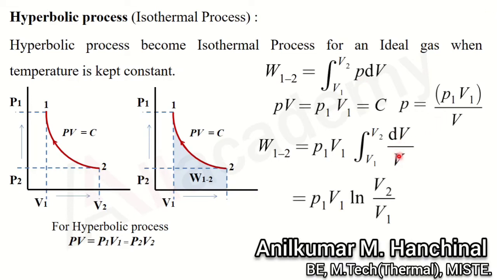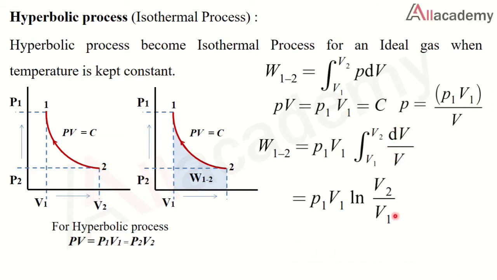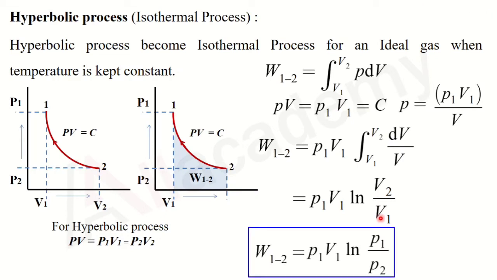Now integration of dx by x is nothing but ln x2 divided by x1. So work done will become P1 V1 ln V2 divided by V1. So the work done in a hyperbolic process or an isothermal process, work done from 1 to 2, will be P1 V1 ln V2 by V1.